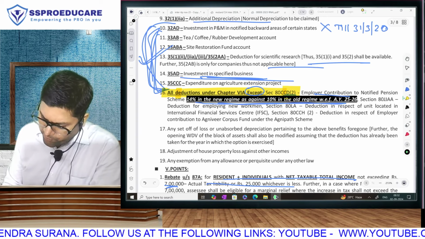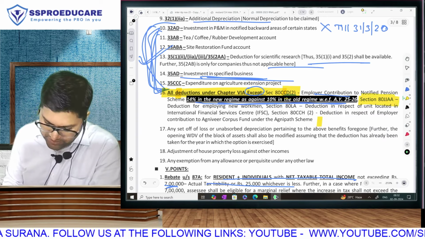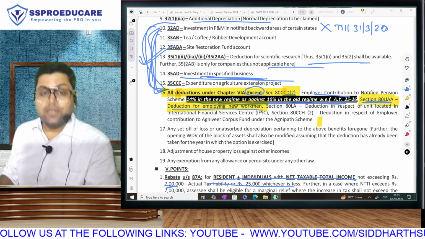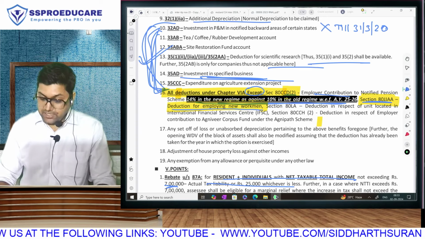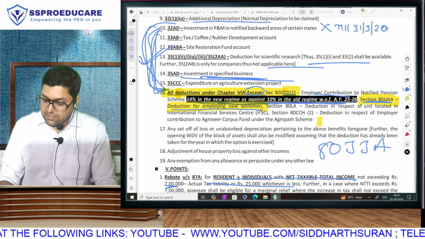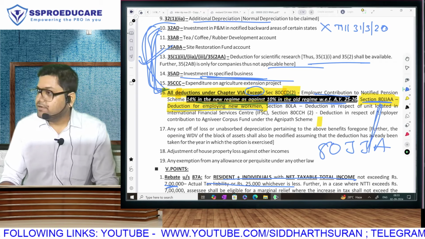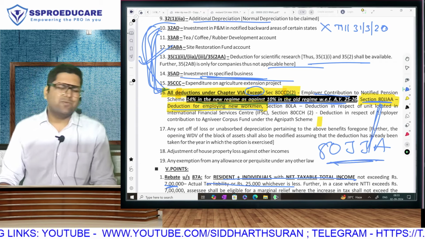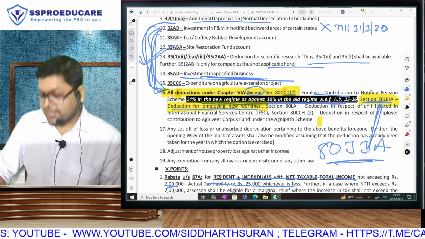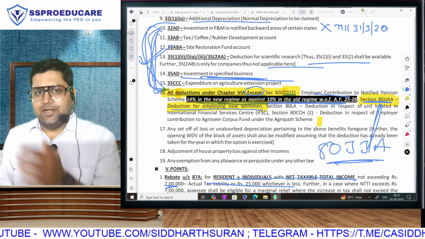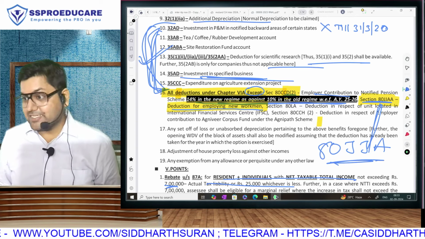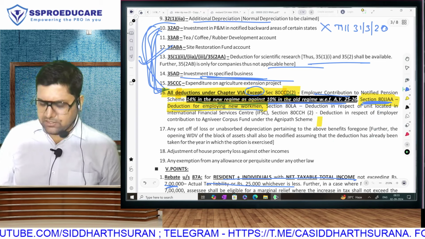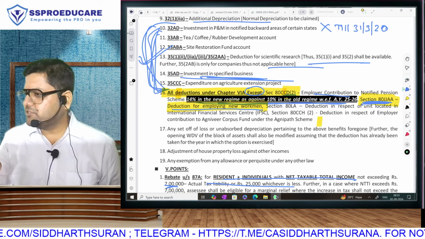One of the most important sections of your entire syllabus as far as your examination is concerned: section 80JJA. See, it is 80JJA. There is one more section, 80JJA. They are different. This is 80JJA: profits generated by processing biodegradable waste, 100% deduction for 5 years. That is separate. And this is 80JJAA. Extremely important section. Pick up the last 5-6 question papers of CA final direct tax.